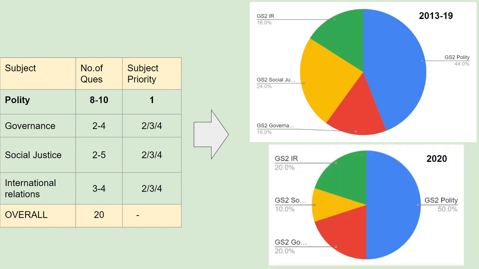Coming specifically to the 2020 paper, as we can see, polity occupied roughly half of the paper, 10 questions straight from polity, and the remaining questions spread across IR, social justice, and governance. So this is the overall weightage to be prioritized with respect to subjects. Polity, straight half of the paper comes from it, and the rest needs to be balanced. So it's a paper of balance between polity and the other three sections, and among the other three sections also, it is a balance. So this is the overall subject-wise priority for Paper 2.